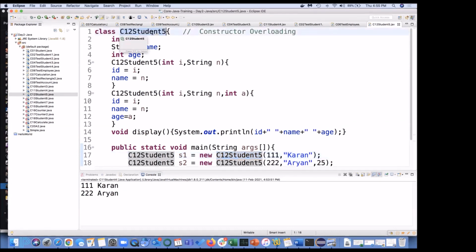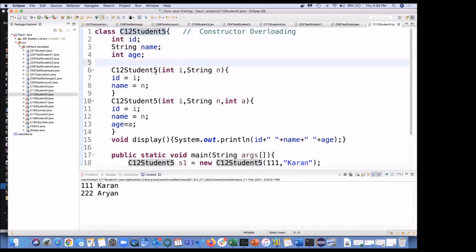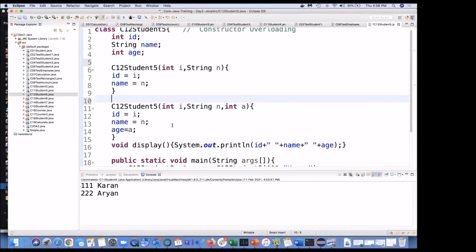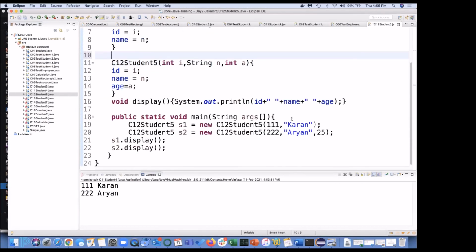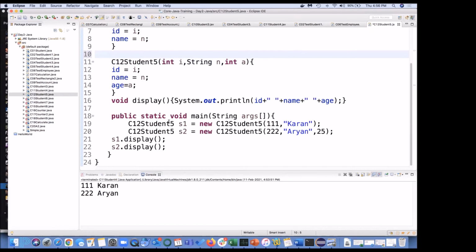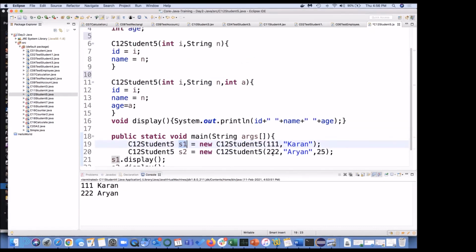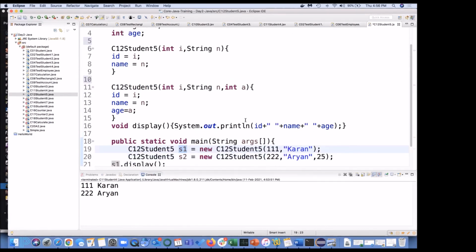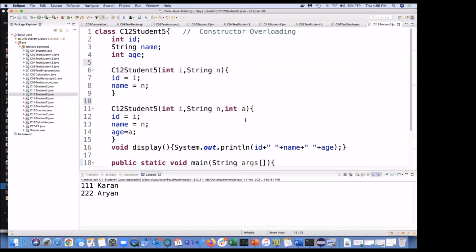Now this student class has ID, name and age, and we are creating 2 constructors. One takes ID and name, and the second constructor takes ID, name and age, and it's going to print this. Now when we create S1, for S1 ID and name will be given, but age we don't know.